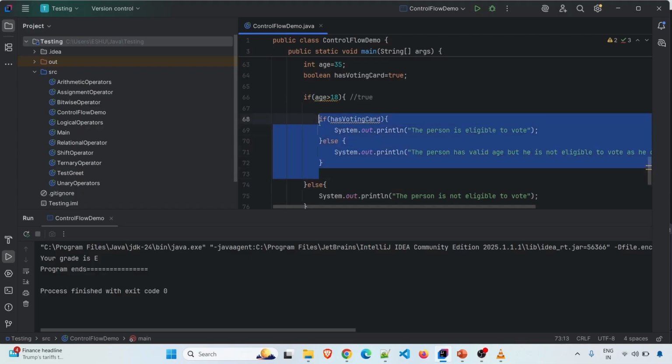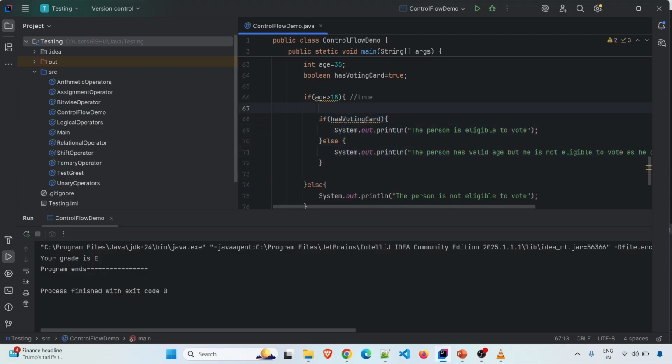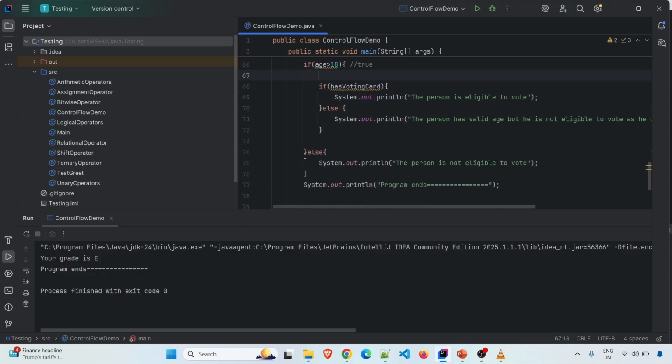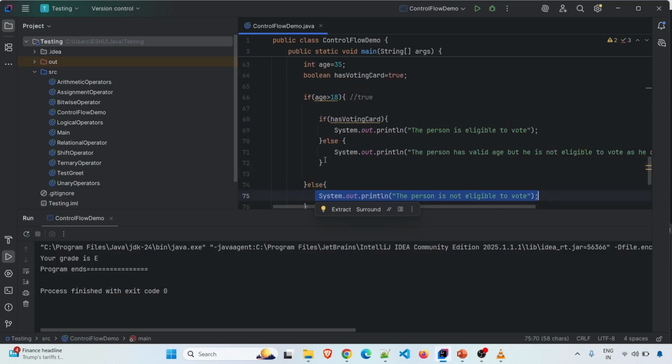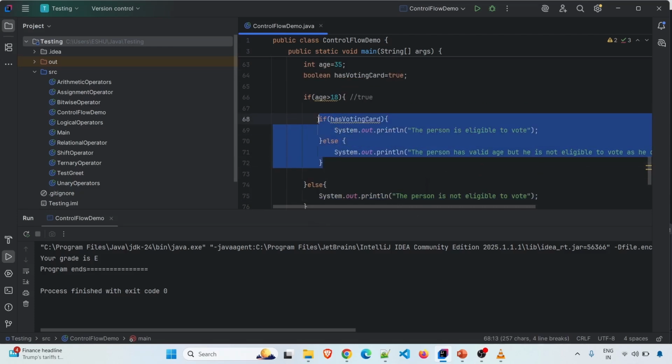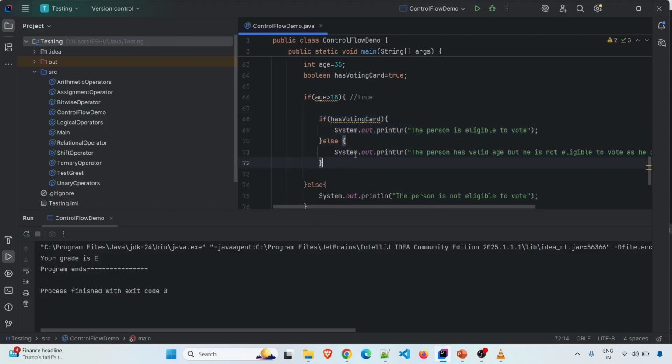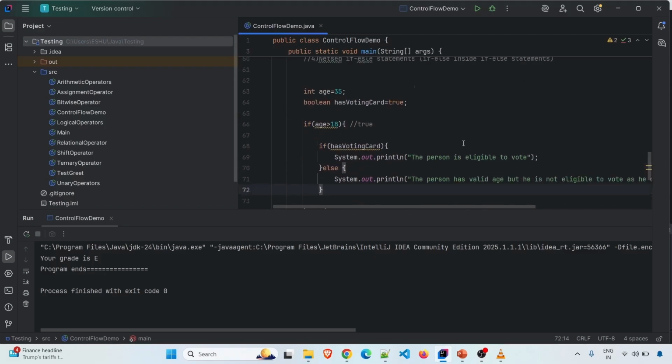So this is called nesting. We are writing an if else inside an if statement. Also, if you have some other logic, you can write an if else inside an else statement as well. So you can make use of nesting in if else if you have such scenarios. This is called a nested if else statement.